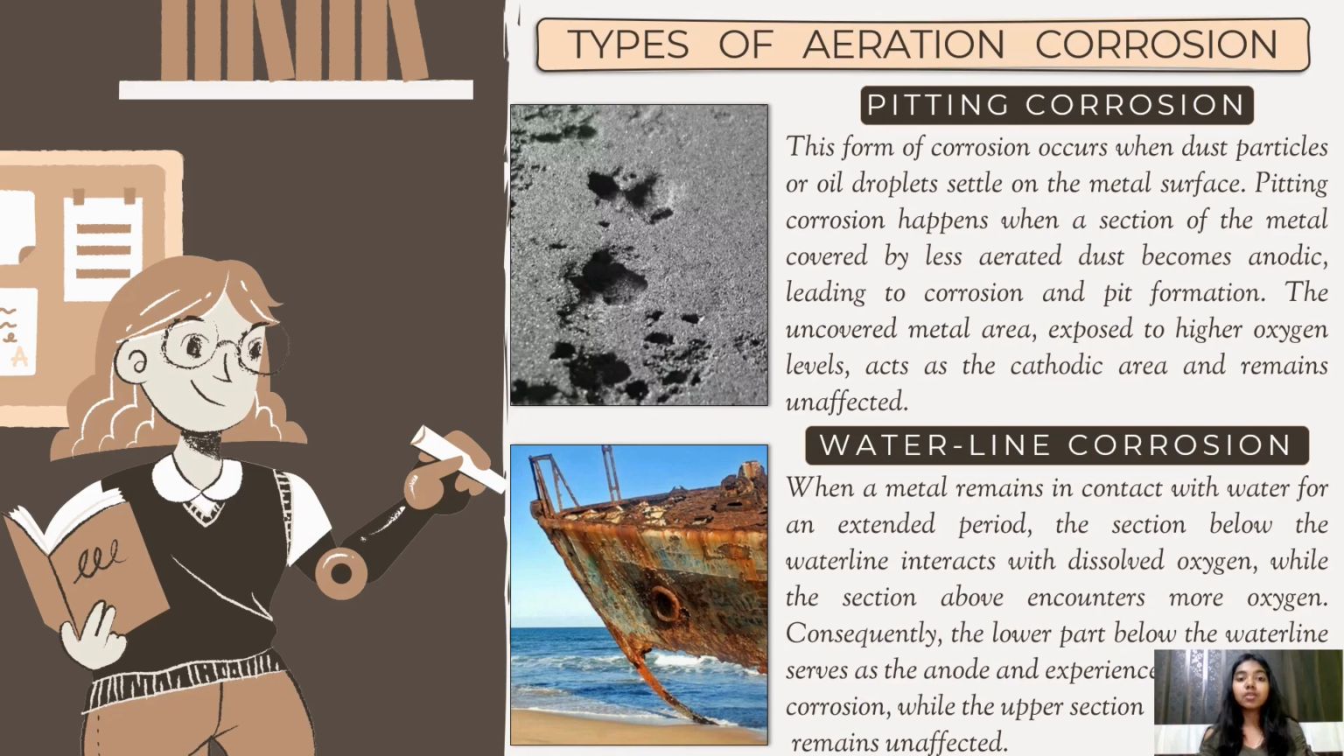In waterline corrosion, metal is in partial contact with water for a long time. The portion below the waterline is exposed only to dissolved oxygen. The portion above the waterline is exposed to more oxygen. Thus, the portion below the waterline acts as an anode and undergoes corrosion. The upper portion acts as a cathode and is unaffected.